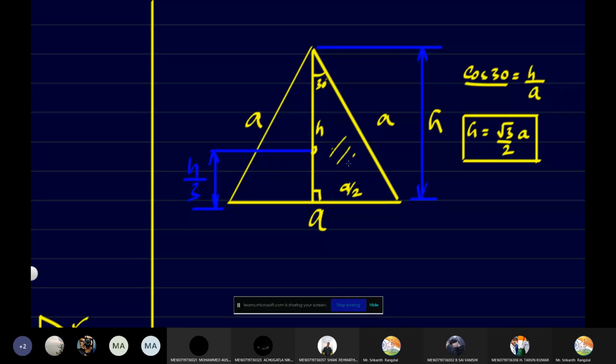Cos 30 equals h by A, and h will be equal to A into cos 30. We all know cos 30 is root 3 by 2. Once we know the height, then h by 3 is the distance of the centroid. It's very easy to understand. Once you take a look at all these formulae, we will take a problem next.